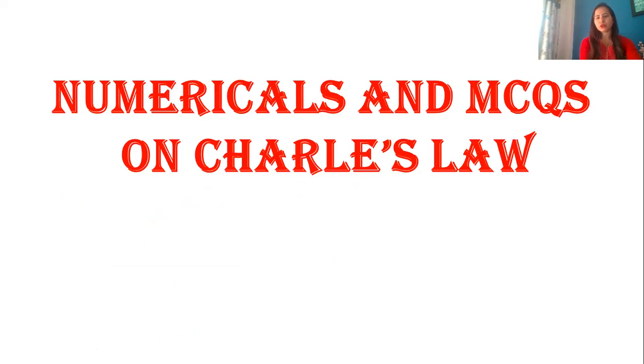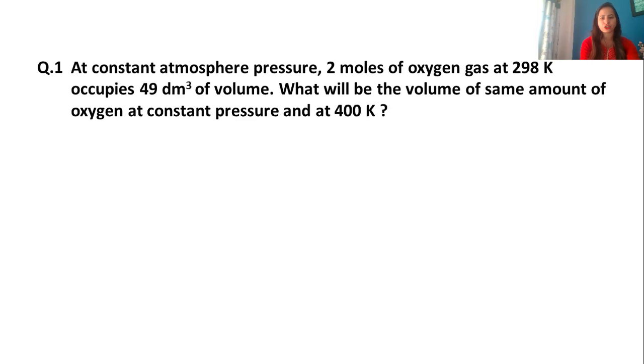Next, moving ahead to numericals and some of the MCQs on Charles' law. Very first, at constant pressure, 2 moles of oxygen gas at 298 Kelvin occupies 49 dm cube of volume. What will be the volume of the same amount of oxygen at constant pressure and at 400 Kelvin? So first, what is given, we'll write it down. Given, we have V1, that is 49 dm cube.